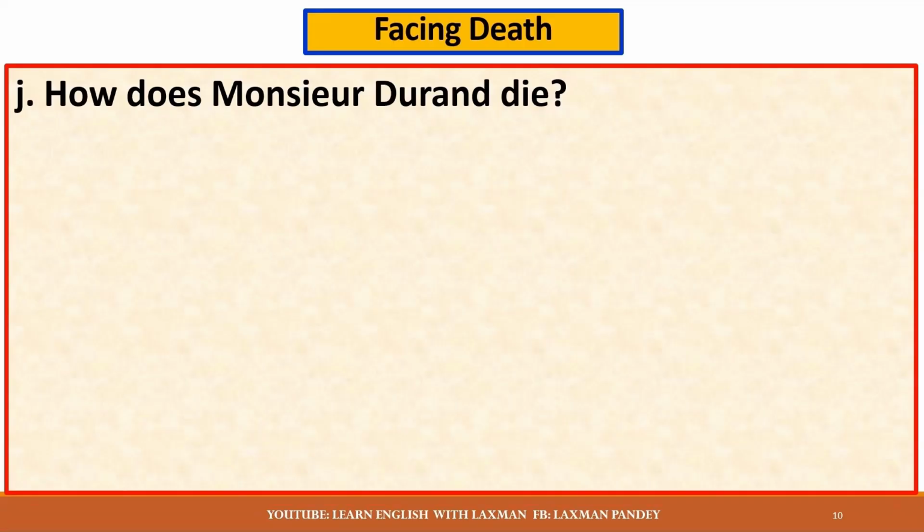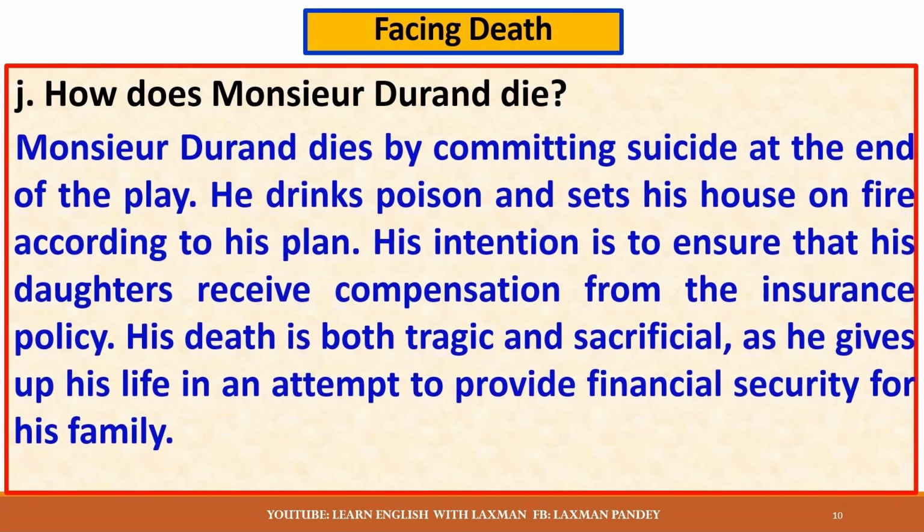How does Monsieur Durand die? Monsieur Durand dies by committing suicide at the end of the play. He drinks poison and sets his house on fire according to his plan. His intention is to ensure that his daughters receive compensation from the insurance policy. His death is both tragic and sacrificial, as he gives up his life in an attempt to provide financial security for his family.